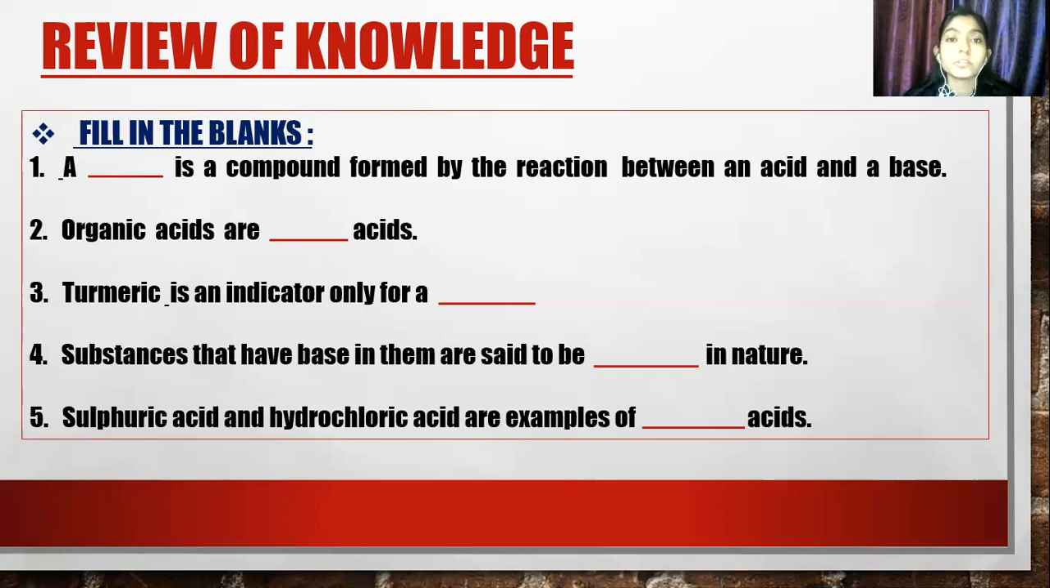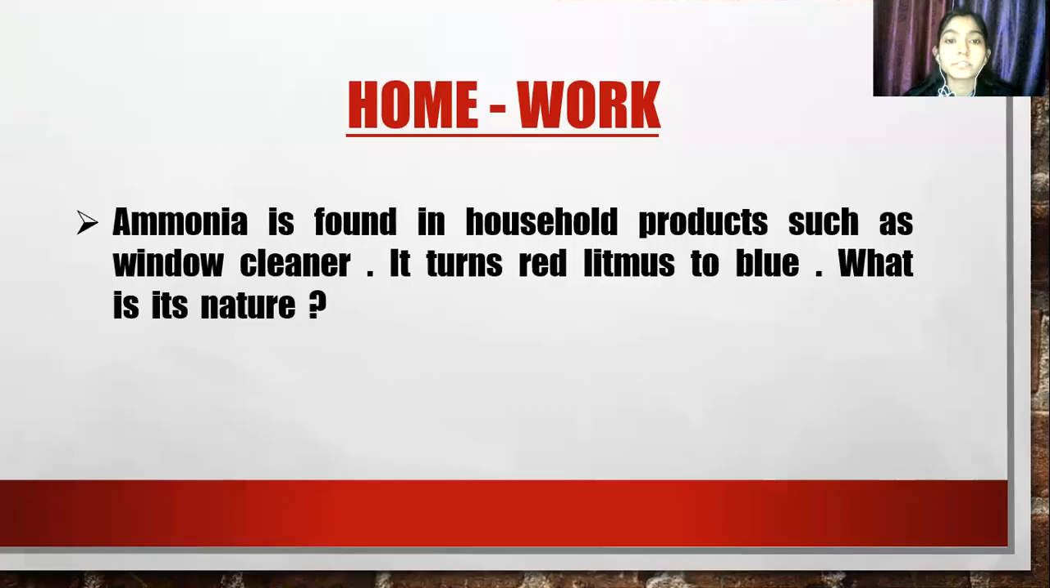Very good. So students, this is your today's homework. Ammonia is found in household products such as window cleaners. So it turns red litmus to blue. So what is its nature? Okay, you have to do this in your copy.